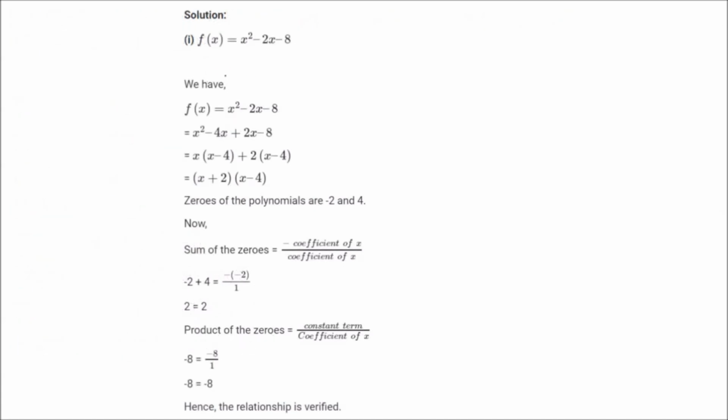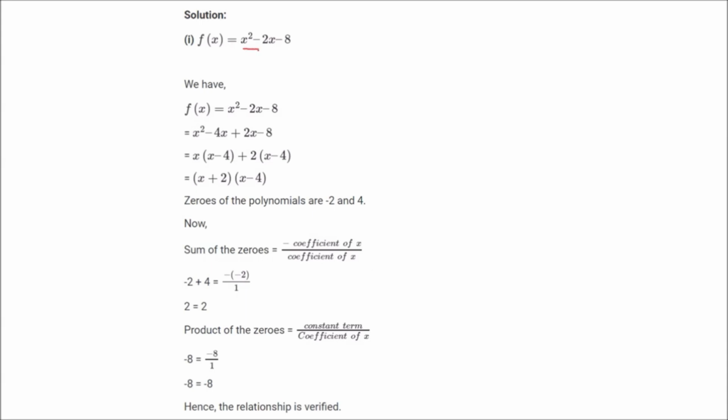What do we do? See, x square minus 2x minus 8. Now what we can do here is make it in a certain form so that we can have factors of this. When we make a factor, that means the factor is going to divide this, and that essentially means that when we put that factor equal to 0, that will be the zero. I'll tell you how.